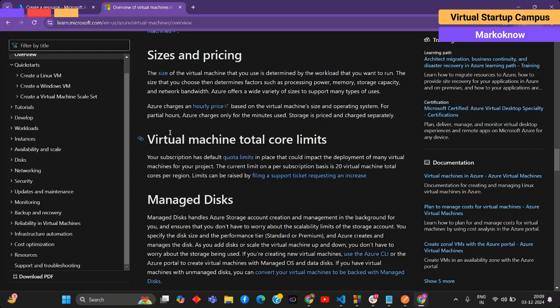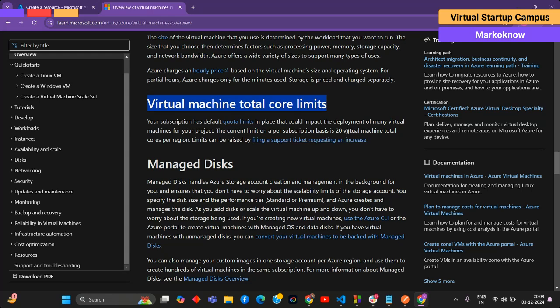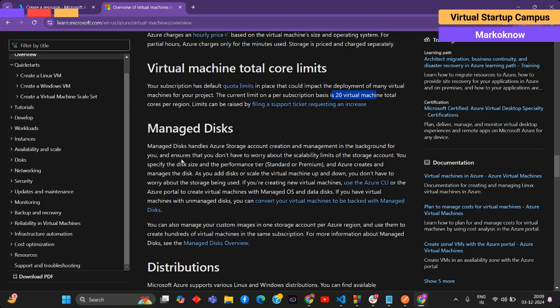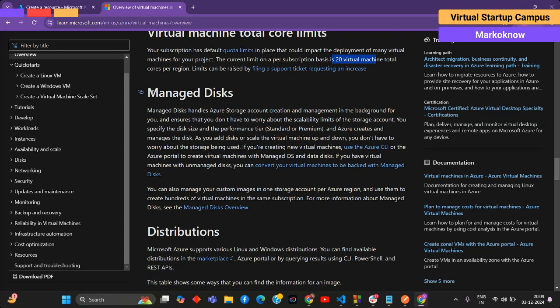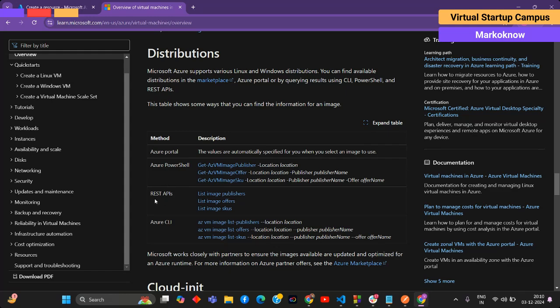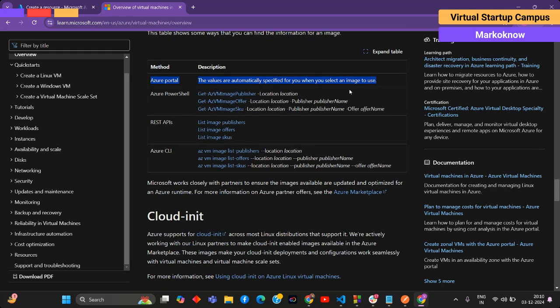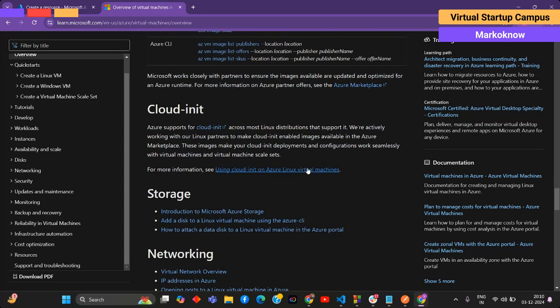If you want to use Windows or Linux, you can. The virtual machine total core limits have some limits, like 20 virtual machines total per region. This is how the distribution of virtual machines goes in the Azure portal. You don't require these things, because they have configurations for that.